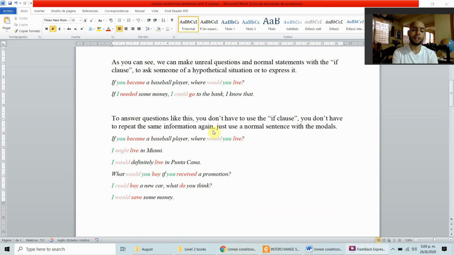So to answer questions like this, you don't have to use the if clause. You don't have to repeat the same information again. You just use a normal sentence with the modals. So you just have to write the main clause in this case without the if clause. If you became a baseball player, where would you live? I might live in Miami. I would definitely live in Punta Cana. As you can see, we are only using the main clause without the if clause, because of course, the if clause is mentioned already and we don't have to mention it once again.